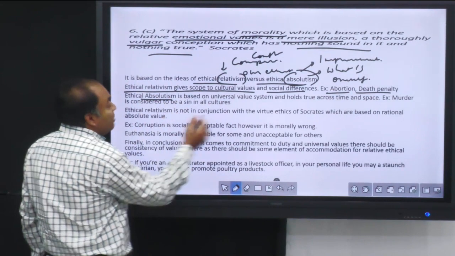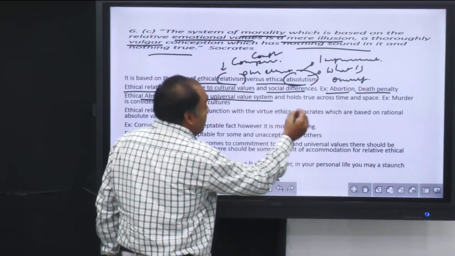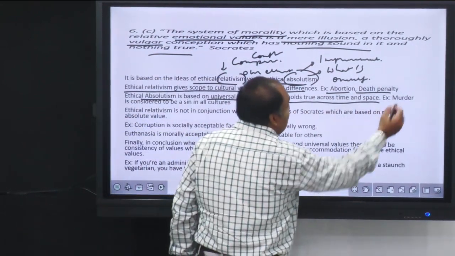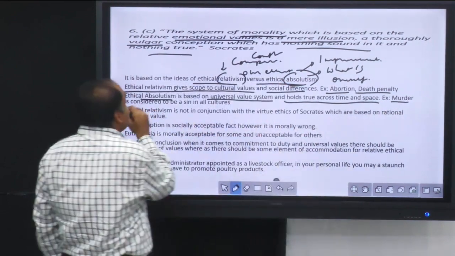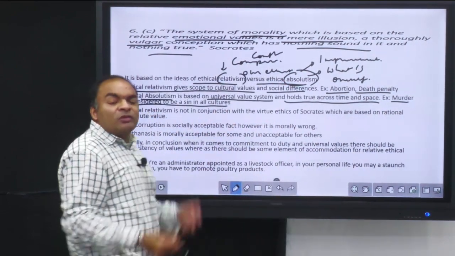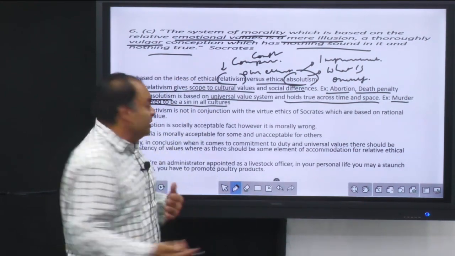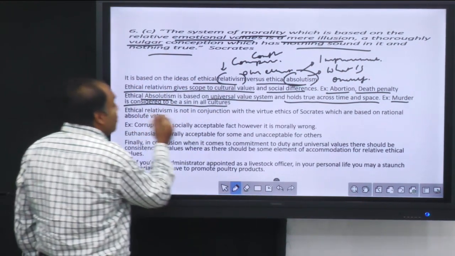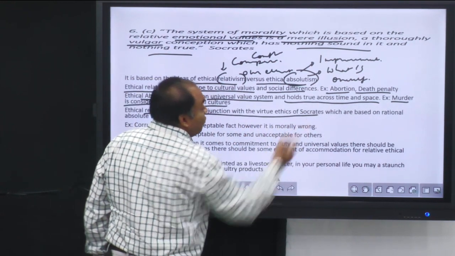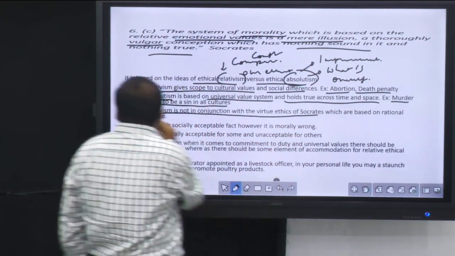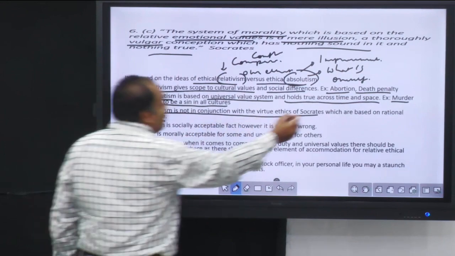Whereas absolutism is based on a universal value system and holds true across time and space. For example, murder is considered to be a sin in all cultures. So absolute values will help you to self-improve, to build your consciousness. Then relativism is also not in conjunction with the virtue ethics of Socrates, which are based on rational absolute values. See here, what does Socrates say?